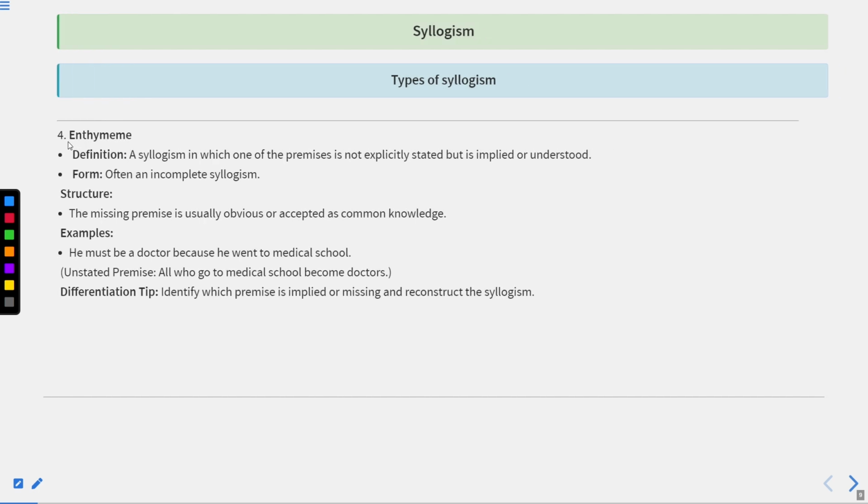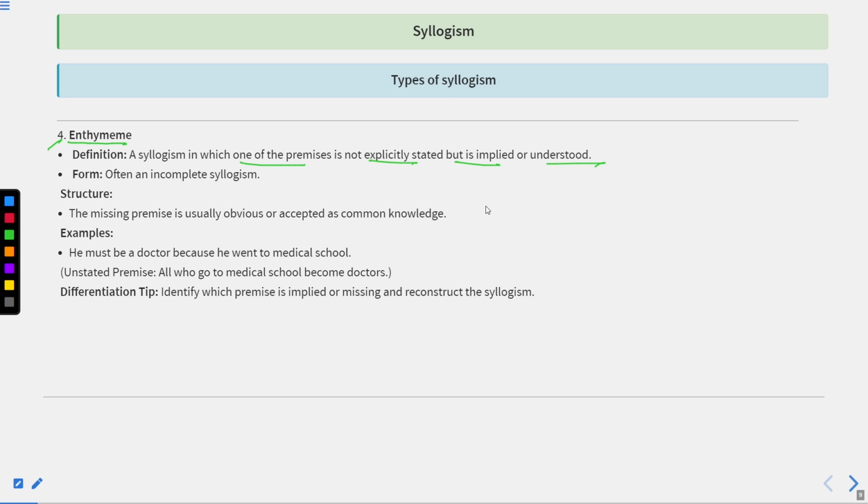Moving forward, when we talk about enthymeme syllogism, this is another type of syllogism in which one premise is not explicitly stated, but is implied or understood. Sometimes you will see only one statement and then a direct conclusion mentioned in order to confuse the student, to create confusion in the mind of the reader that this question might not be true.